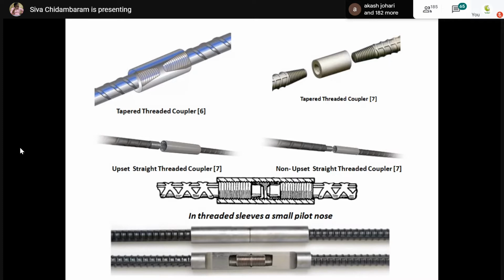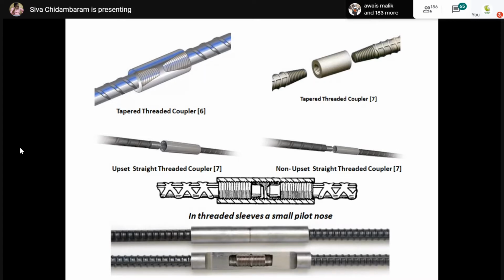But even in the market, if you go to find a threaded coupler, you can find through holes, because it is very difficult for them to measure and very difficult for them to thread. So what they are doing, they are making it through. It should not be. Whenever you go to the market to procure a threaded coupler, always ensure the mid portion has a solid steel portion. It should not be a through and through coupler. That's a very, very important point. Whenever we go to market, we have to ensure that. If it has through holes, we should not procure that coupler.